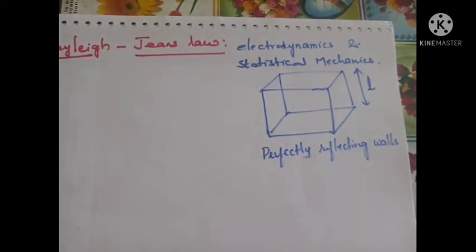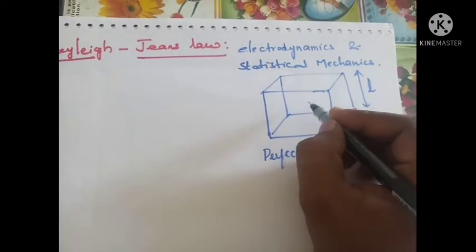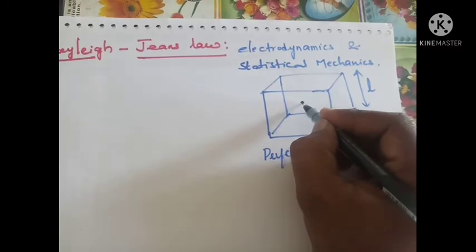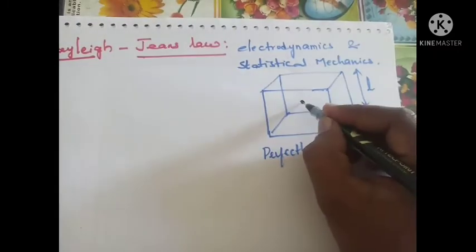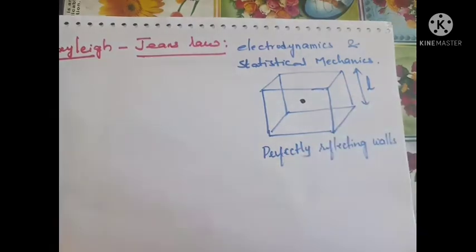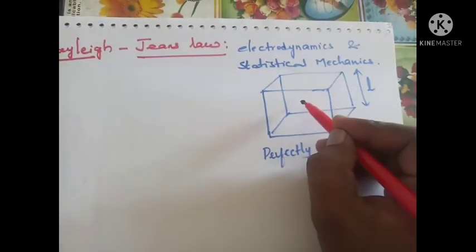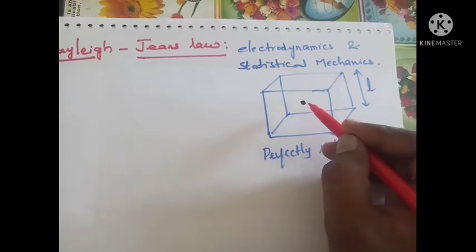L. Now let us take a black particle inside the enclosure. The radiation emitted by the particle will be reflected by the walls. You know that this black particle is nothing but a black body which emits radiation, right?